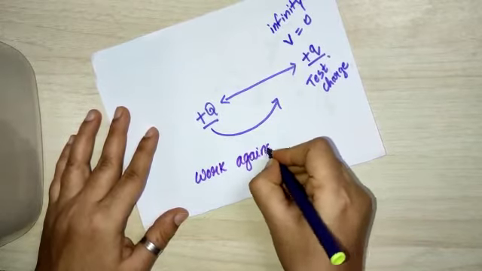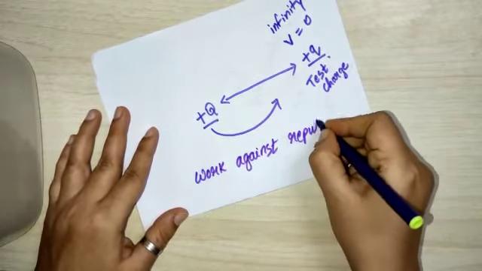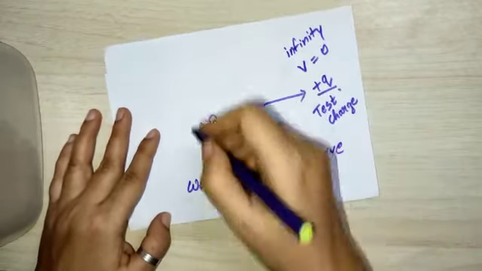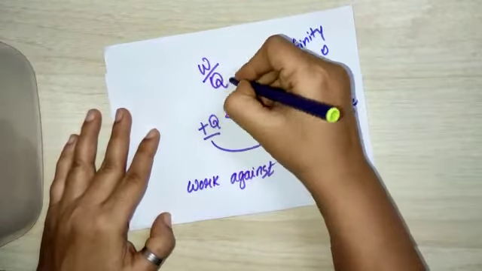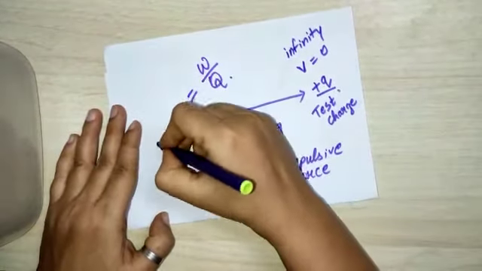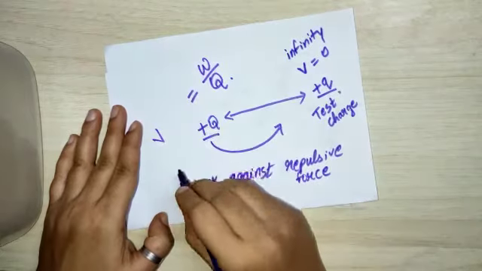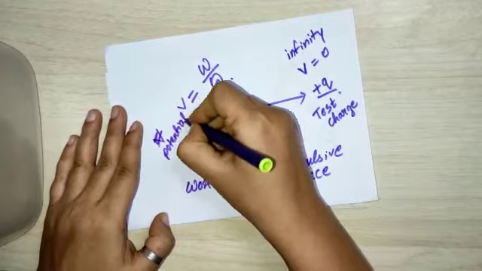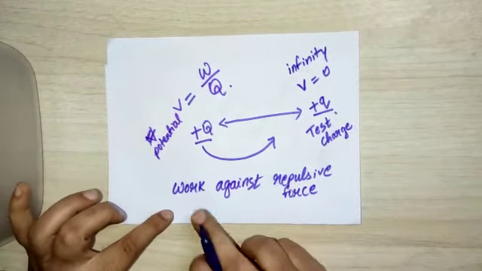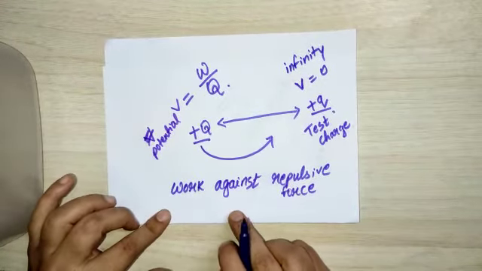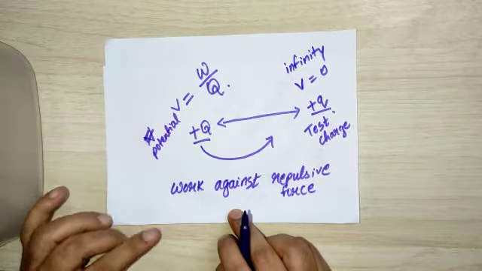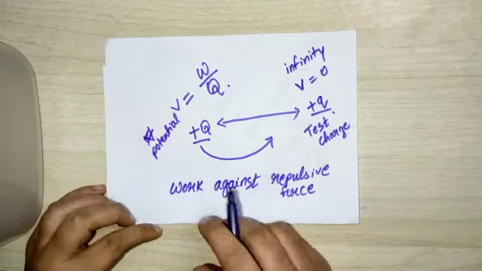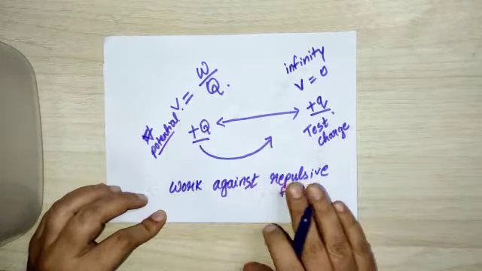I am doing some work against which force here? Repulsive force. So how much work I am doing per unit charge, that will be known as potential V. Clear? Any work done against a force, in moving a unit positive charge, that work done will be known as potential V. Clear with it?